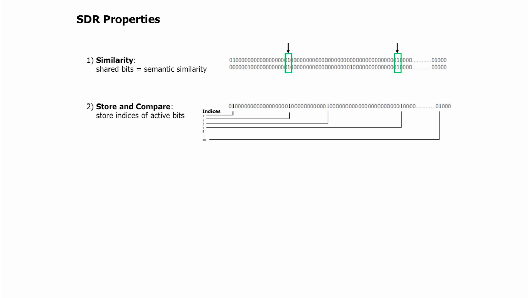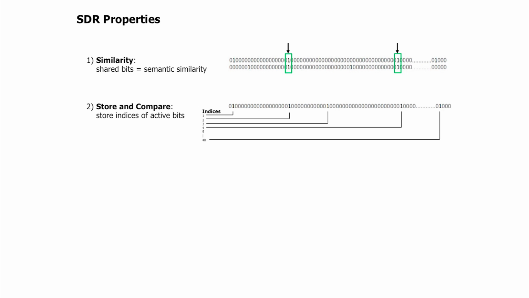In computer language, we'd store the indices of the ones. So I'd have a list of 40 indices saying, what locations are the 1 bits? Now if a new pattern comes in, I'll ask, do I have 1s in those same locations? If I find those 1s in the same locations, I know I have the whole pattern. I don't have to look at all the bits. I only have to look at the ones that were 1 before and know where they are. That's going to work very well.